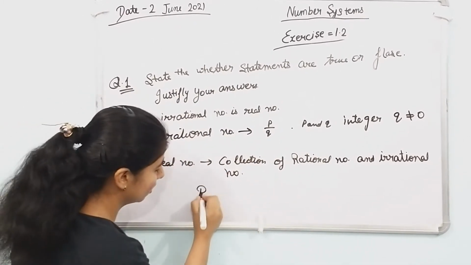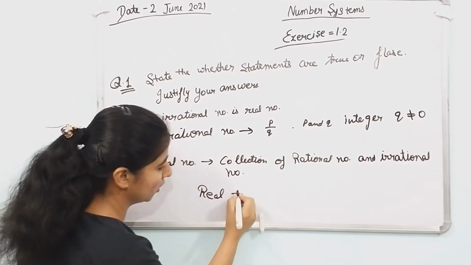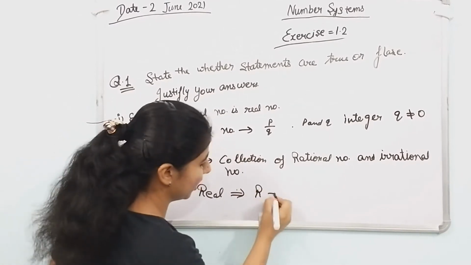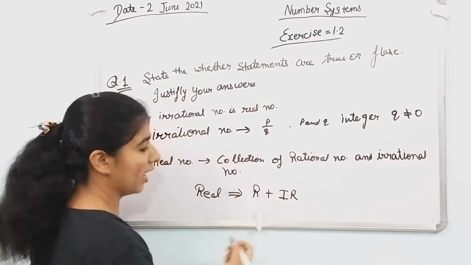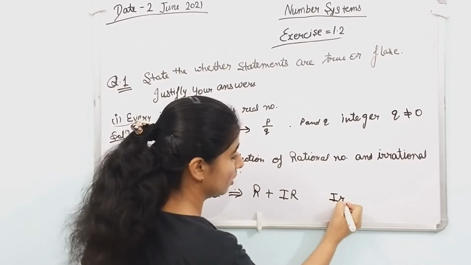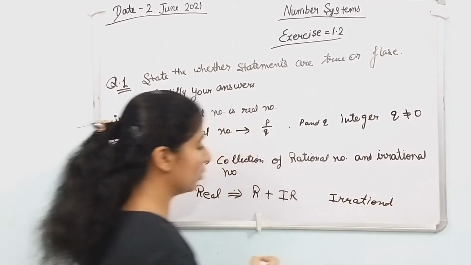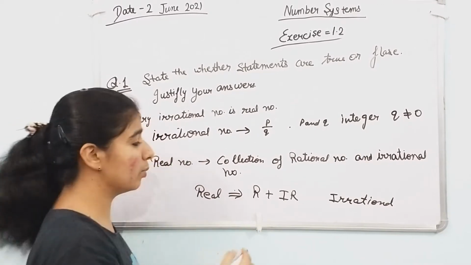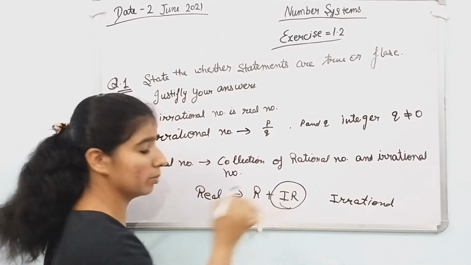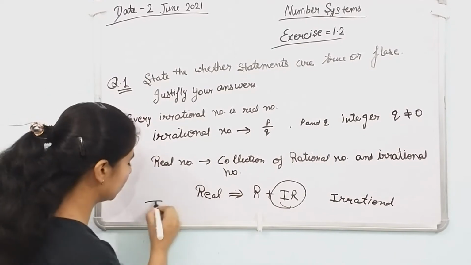Real number is the addition of rational number and irrational number. Rational numbers only cover rational numbers, so real numbers always include irrational numbers. So this statement is true.